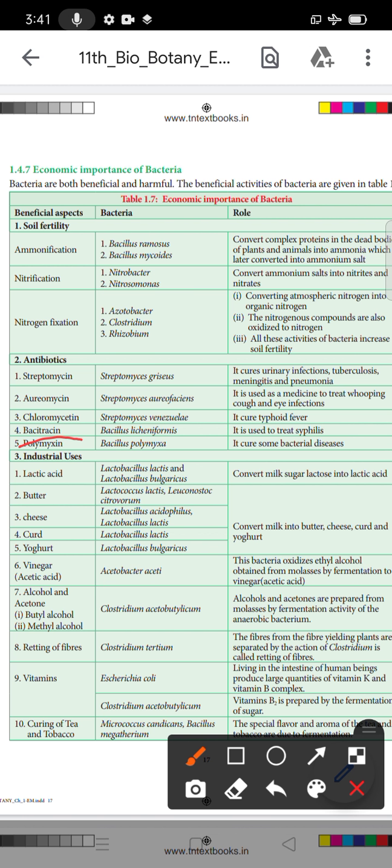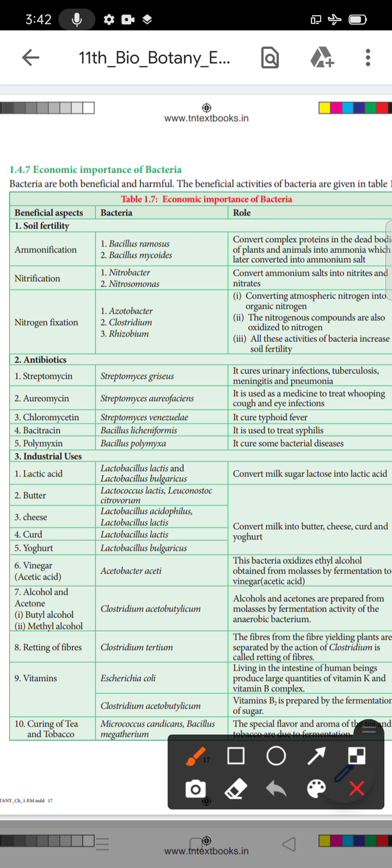Pesitetrin. What is the name of the bacteria? Bacillus licheniformis. What is the role? It is used to treat syphilis disease. Syphilis is already known as the name of the disease. This disease is cured by this bacteria.